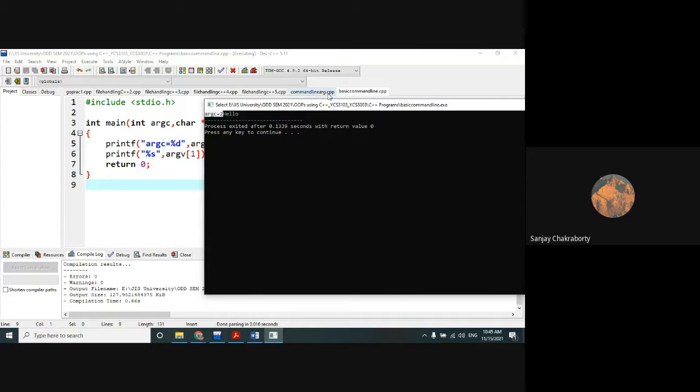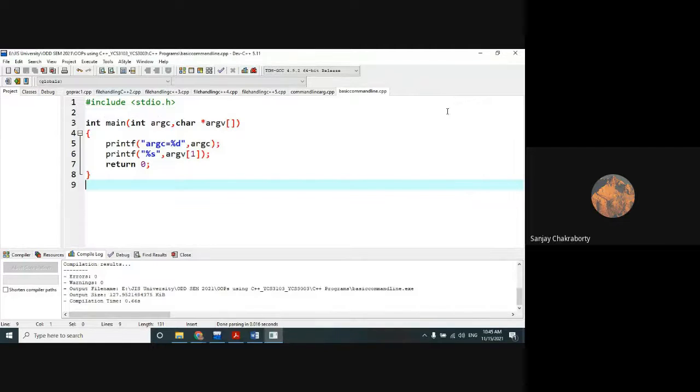In the command line argument, this file name, basic command line dot cpp, is there by default. You cannot skip it or ignore it. If you want to ignore it, no, you cannot do it, because until your compiler reaches the file name, it will never invoke the command line argument inputs. So let's check it out.